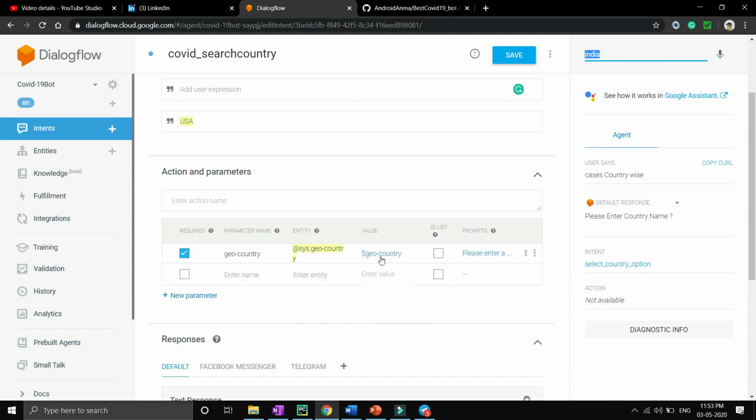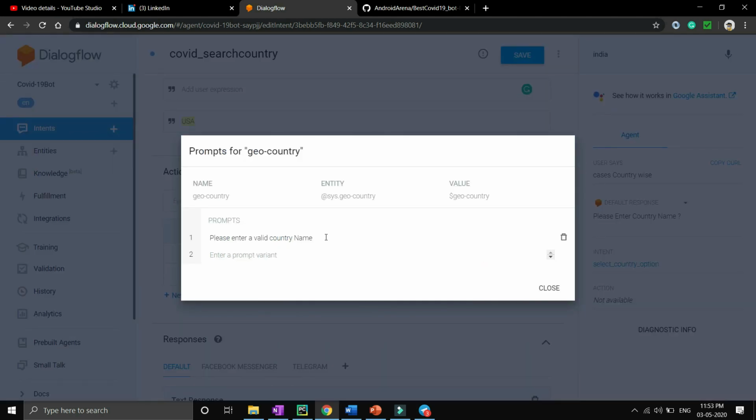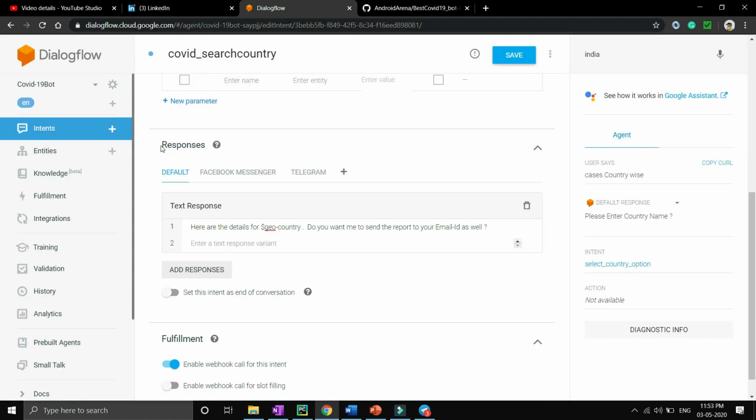We can get the value at $geo-country name, and we can also prompt the user if they have entered a wrong country name. Now the response option. You will be able to see that we have mentioned here are the details like this, and do you want me to send the report to your email address?